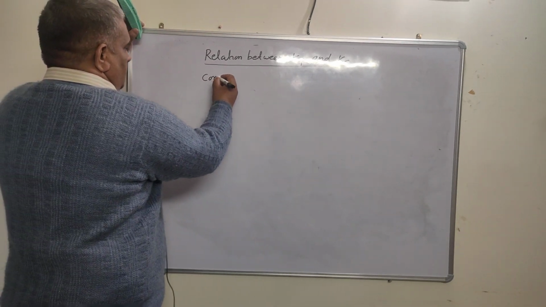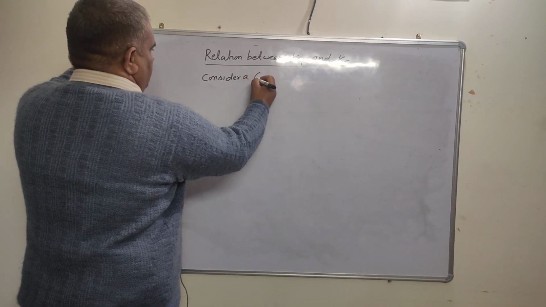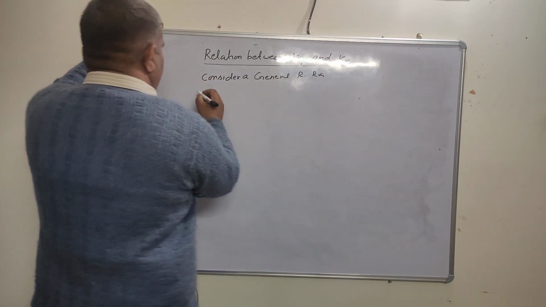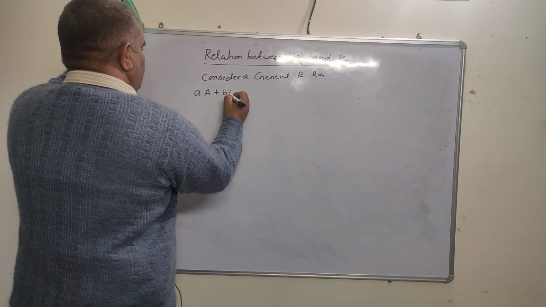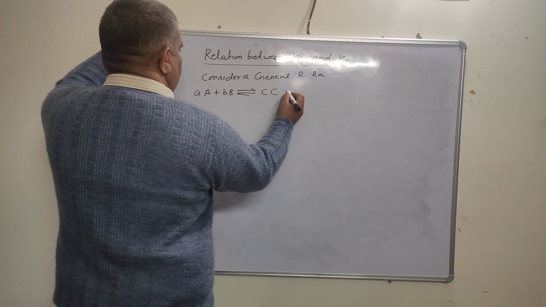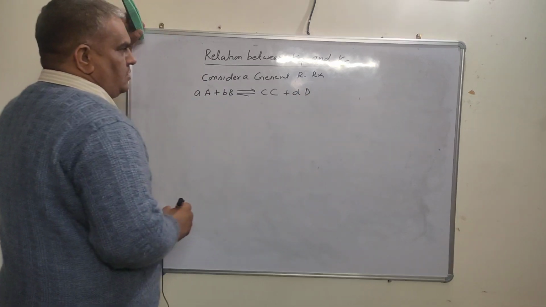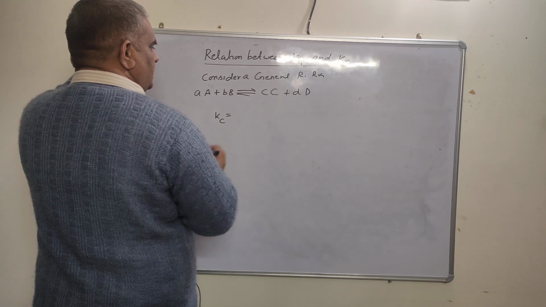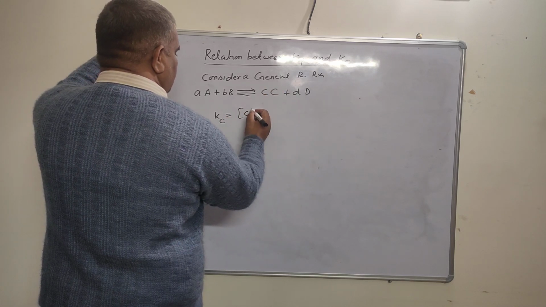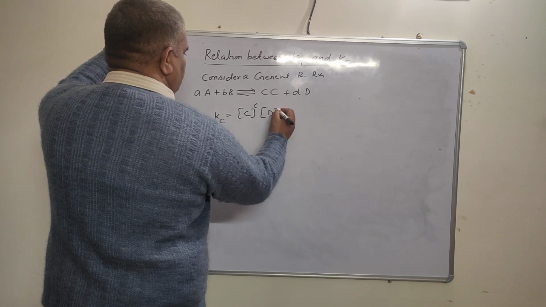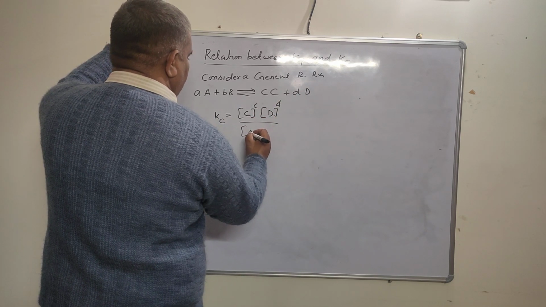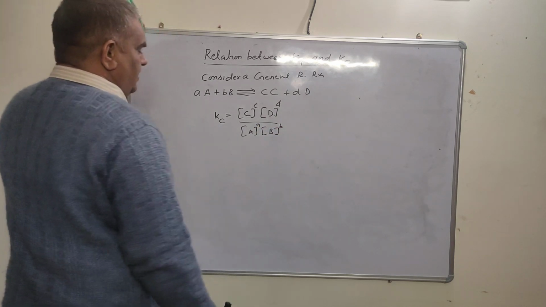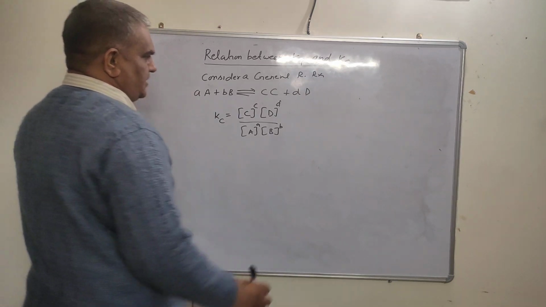Consider a general reversible reaction, that is aA plus bB reversible reaction cC plus dD. So equilibrium constant in terms of concentration, the Kc, is the concentration of product, concentration of C raised to power c, concentration of D raised to power d, concentration of A raised to power a, concentration of B raised to power b, and the equilibrium constant in terms of partial pressure, the Kp,